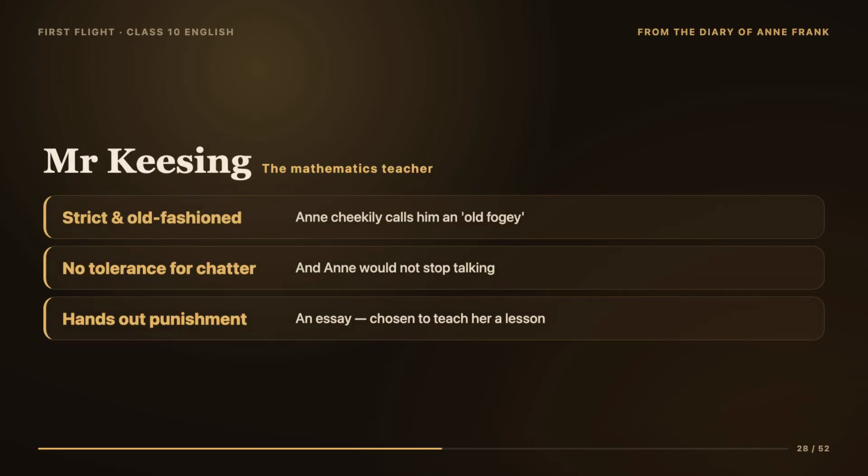That teacher was Mr. Keesing, her mathematics teacher, and she describes him as old fashioned and strict. In fact, she cheekily calls him an old fogey, which is a playful way of calling someone an old fashioned, fussy person. Mr. Keesing was the kind of teacher who did not tolerate too much chatter in his class. And of course, Anne, being Anne, kept talking through his lessons. This annoyed Mr. Keesing more and more. He kept warning her, but the talking continued. So finally, he decided to punish her and he gave her extra homework, an essay to write.